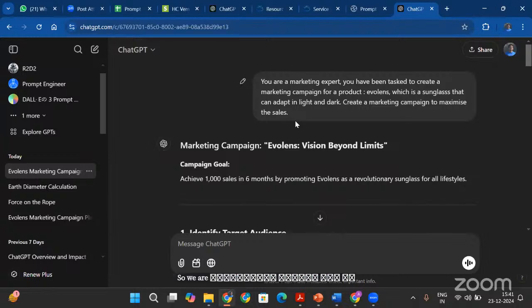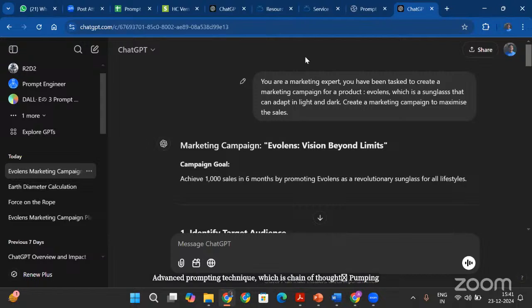Can it design a marketing campaign, and how can I make ChatGPT think in a more complex manner to get to my desired marketing campaign is what we are exploring with this advanced prompting technique, which is chain of thought prompting. All right.